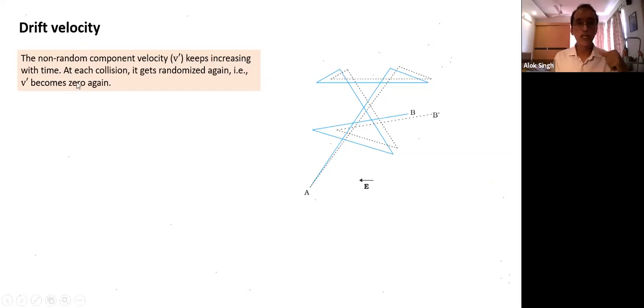Is this statement clear? Each collision completely randomizes the velocity, and V dash becomes 0 after each collision. What is V dash at any instant equal to? V dash is equal to AT. What is A we understood. What is T here? T is the time since last collision. So soon after this point, what is V dash? Soon after this point, V dash becomes 0, since a collision has happened. From here as it moves, V dash keeps increasing as the time keeps increasing. Again after collision, V dash becomes 0.